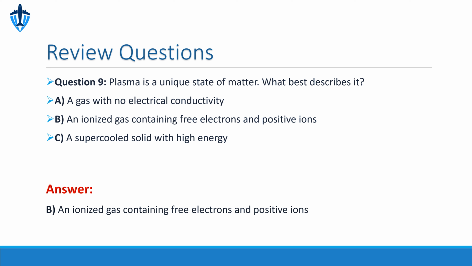As we mentioned, plasma is distinct because it's an ionized gas, meaning it contains charged particles like free electrons and positive ions. This makes it highly conductive, unlike ordinary gases. Stars, including our sun, are made of plasma, which is why it's the most common state of matter in the universe.